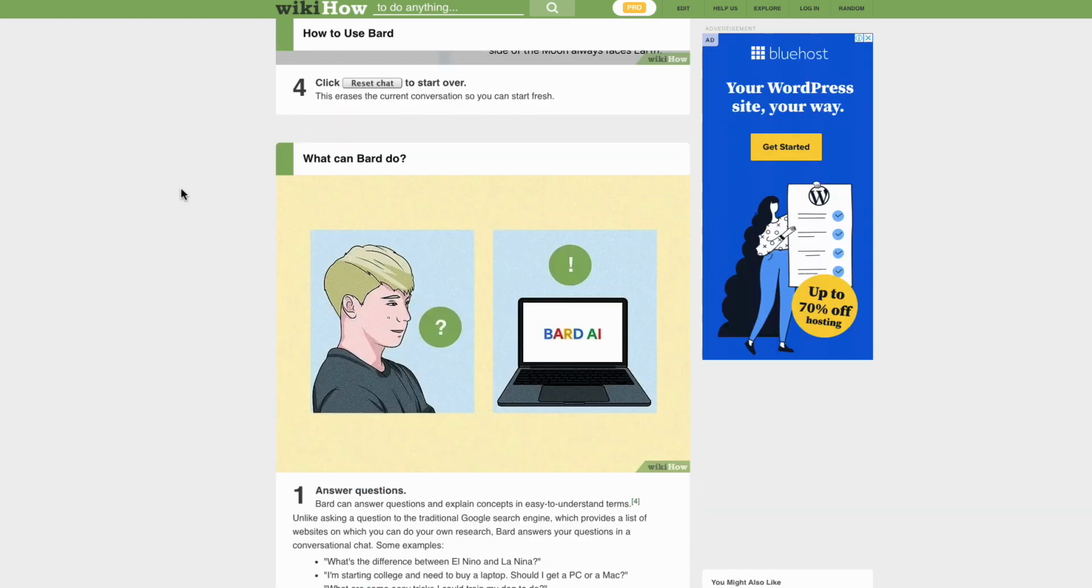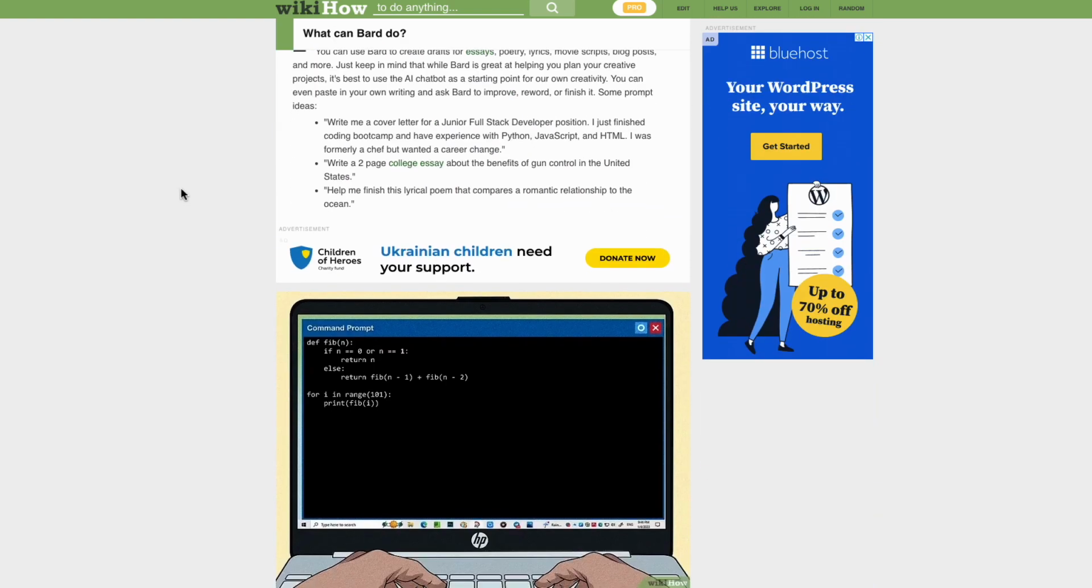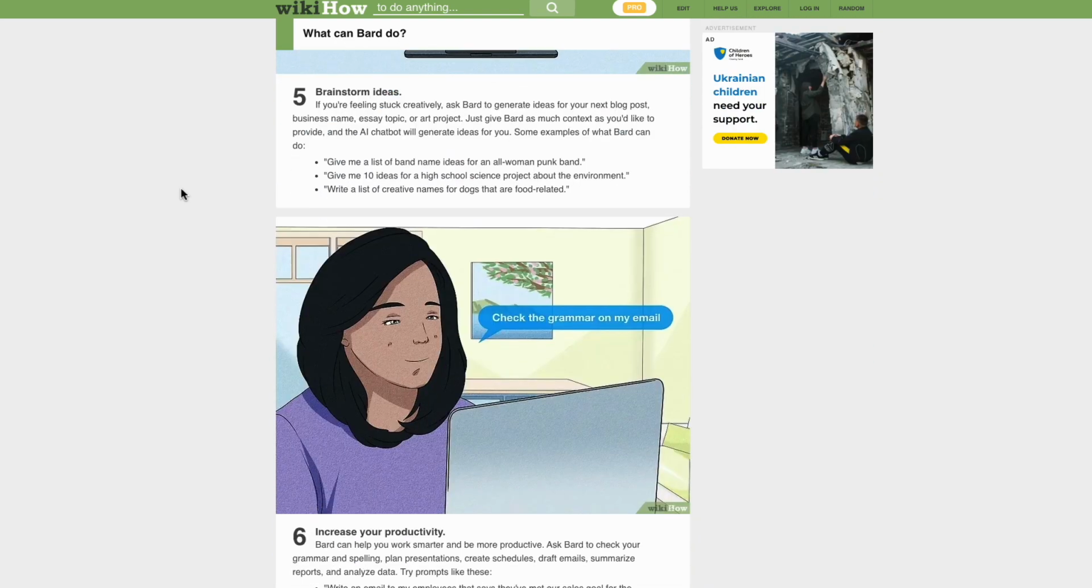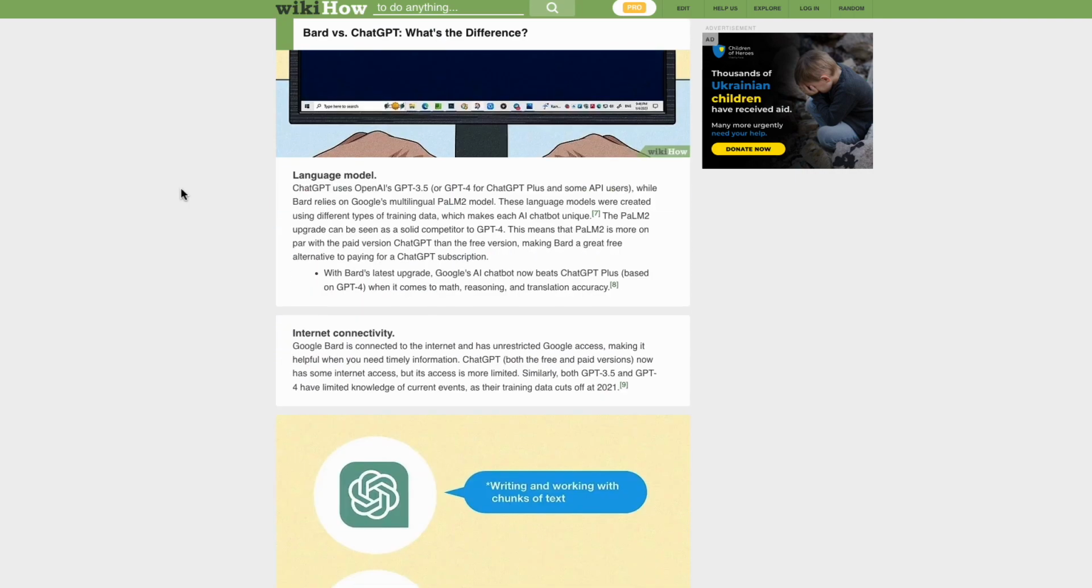Bard AI is a powerful tool that can be used by a variety of people. If you are looking for a tool to help you with your research, writing, or creativity, Bard AI is a great option.